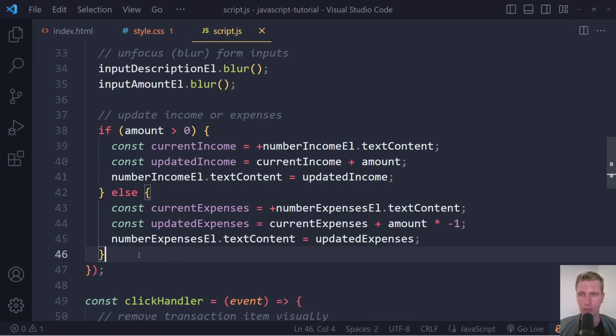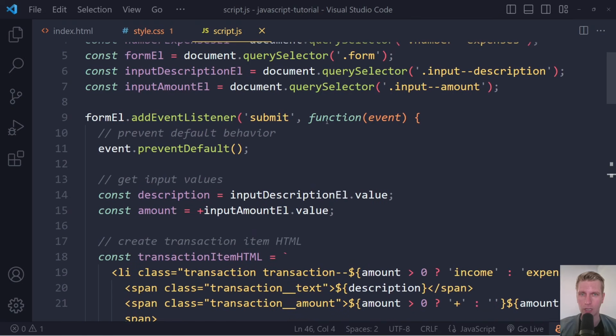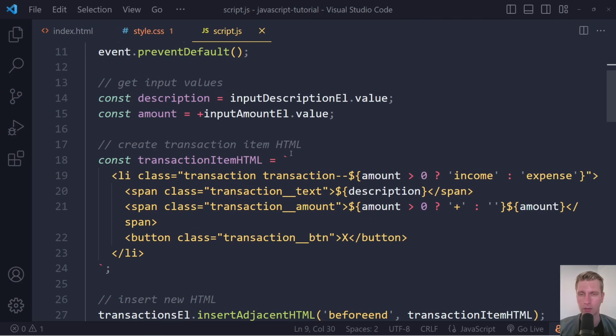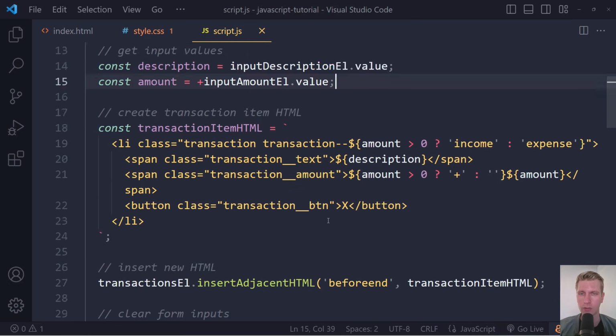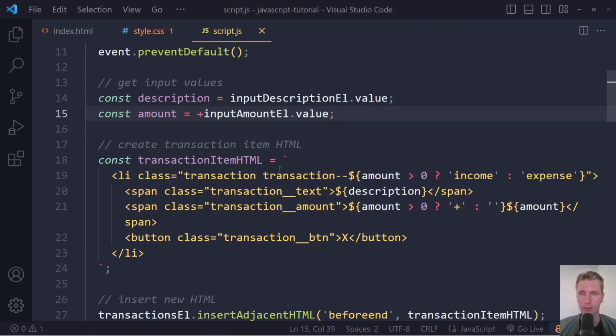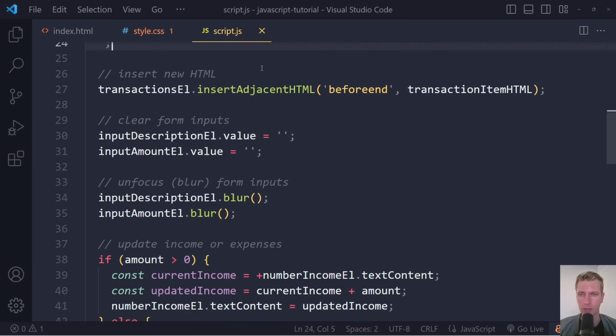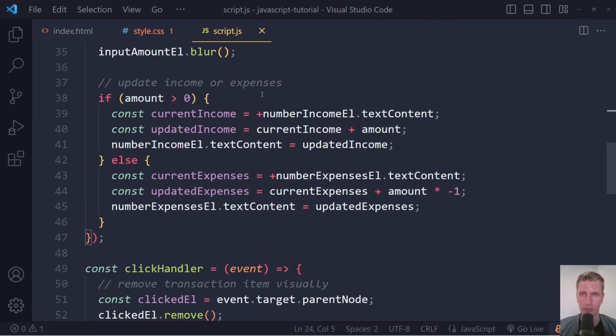So a lot of code again, and all of this code is still running whenever this event occurs, right? So all of this is still in one function, and this one function gets run whenever this event occurs. All of this is super quick. The computer is super quick, so it can run these statements very quickly. And the browser can very easily update the page. So all of this will be done very quickly, but for us, it seems like a lot.